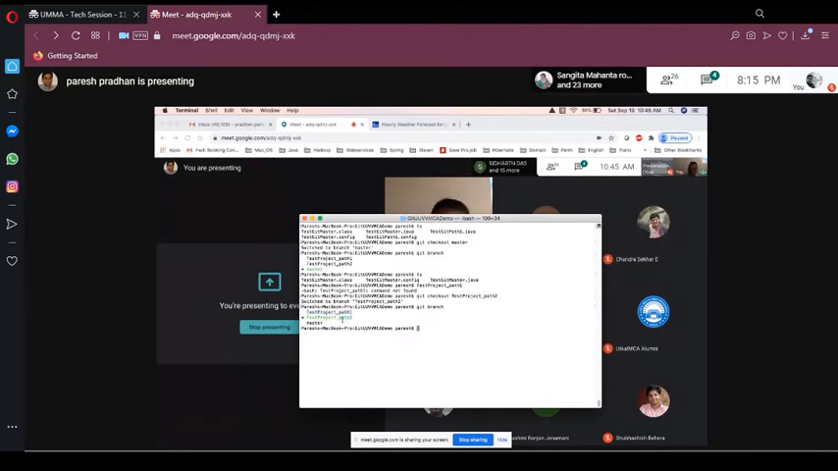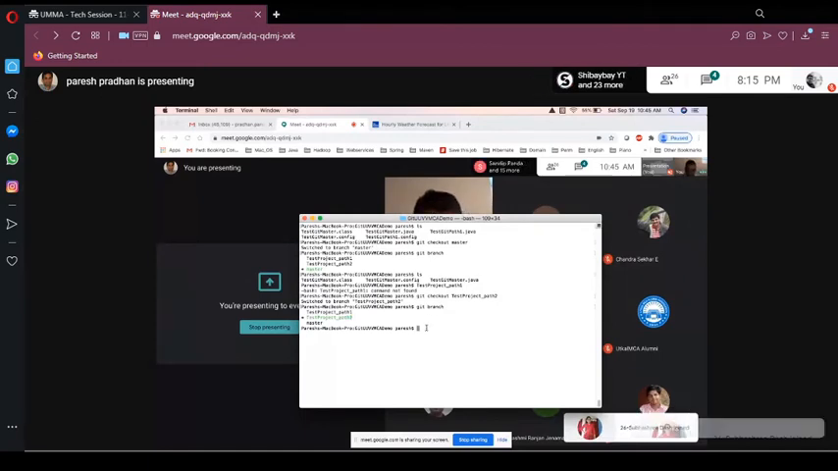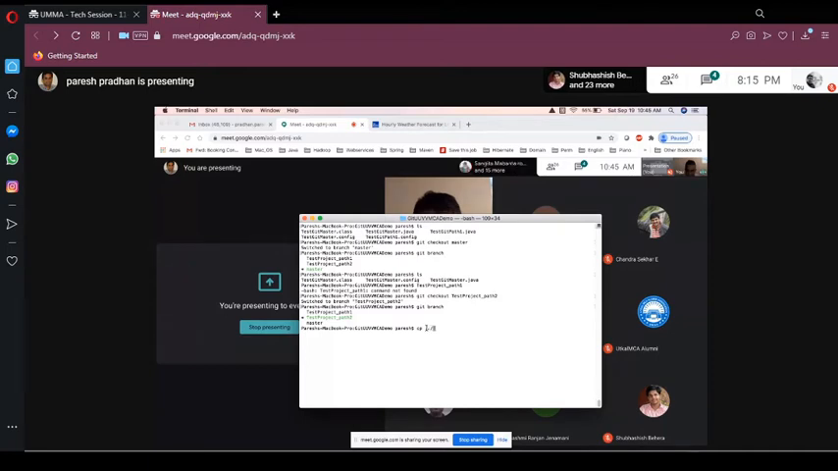Let's create two files in part 2 as well. Let me create two more files in part 2. I already have those files, so I'm just copying. Git, part 2 .java. Oops.